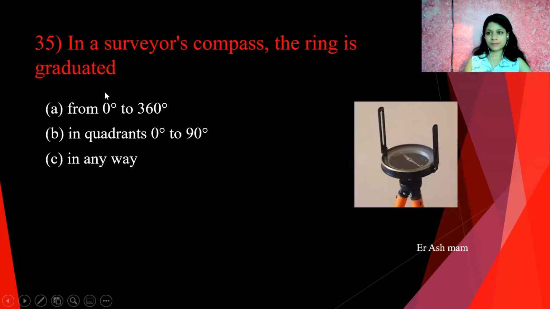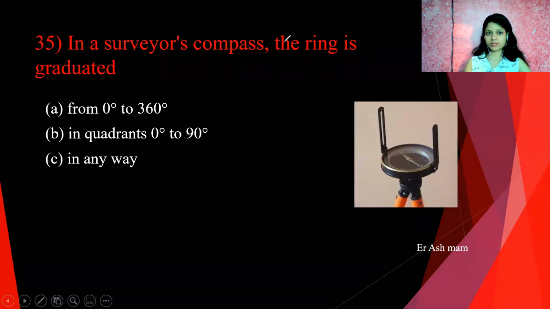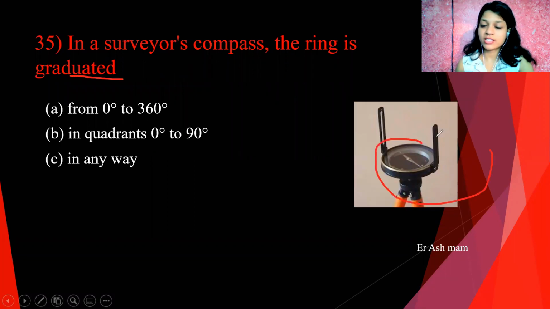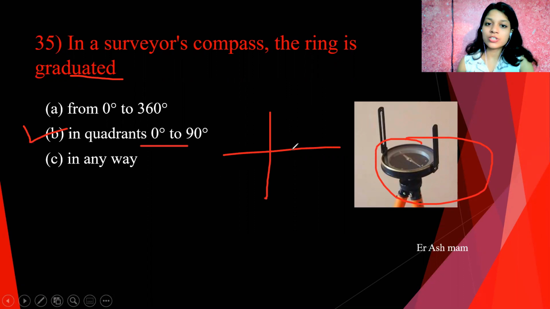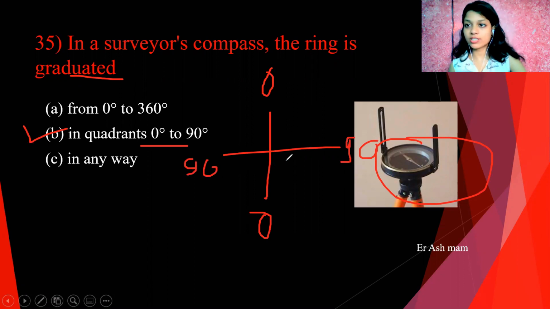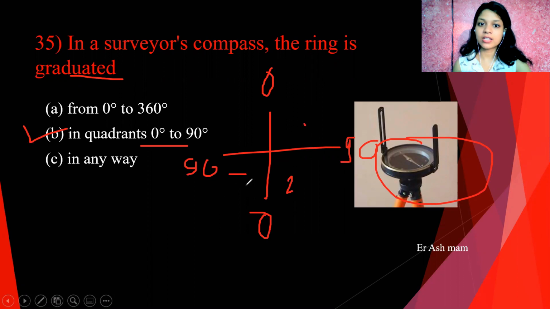Next question. In a survey compass, the ring is graduated in quadrants, 0 to 90 degree. We know that this ring is graduated from 0 at north and 0 at south side, and 90 at east and 90 at west side, which gives 4 quadrants: first, second, third, and fourth.